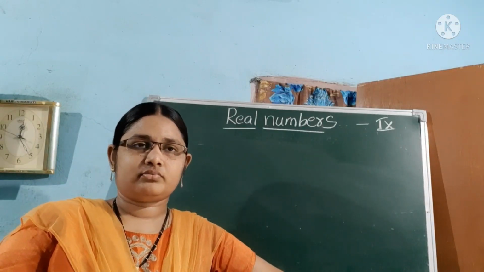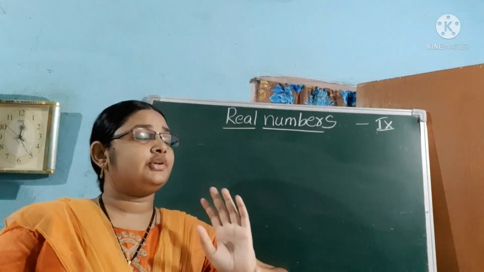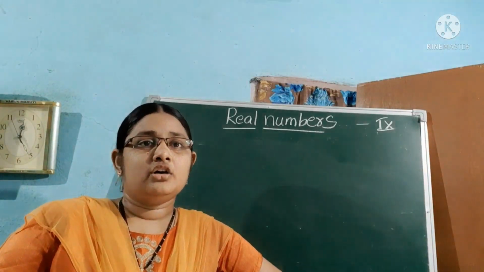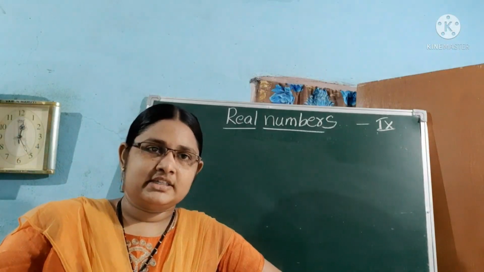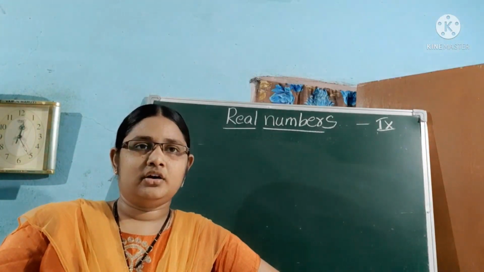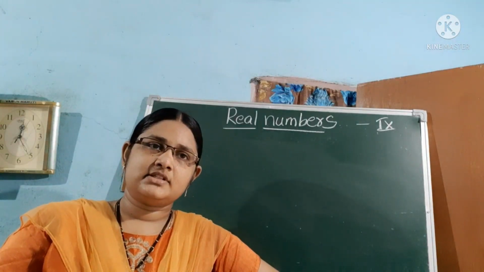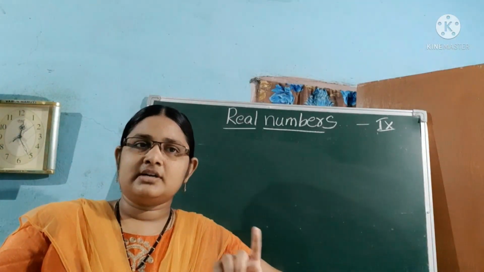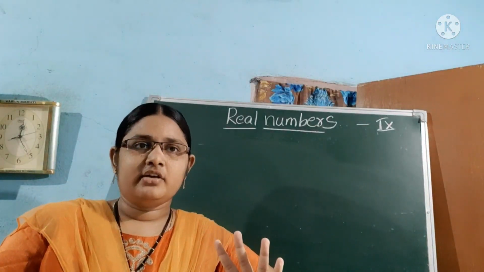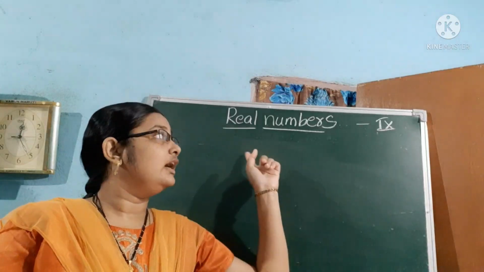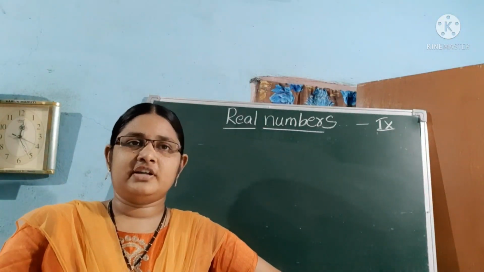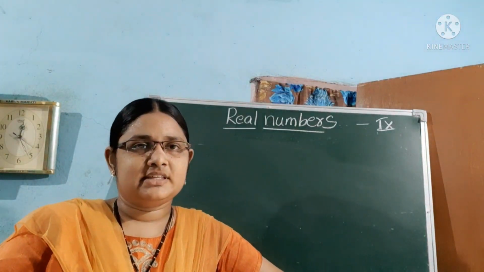First, before going to the real numbers, in our earlier classes we have learned so many types of number systems. Am I correct? So what are the number systems? Very good. Natural numbers, whole numbers, integers, rational numbers. Then after, in class 9th, real numbers. So before going to the real numbers, let us first recall those number systems.